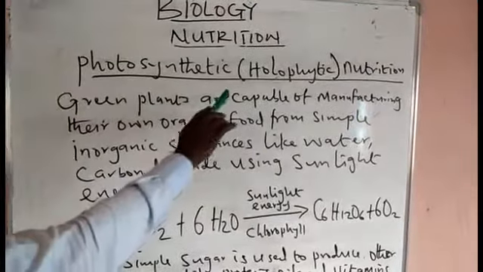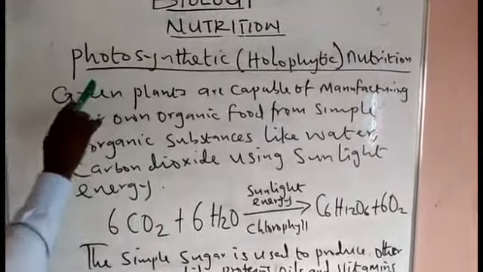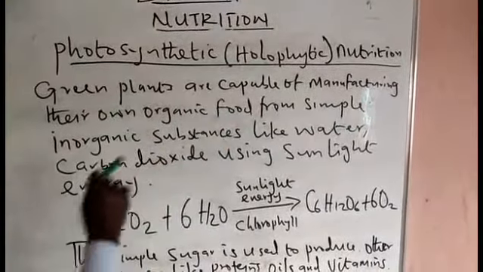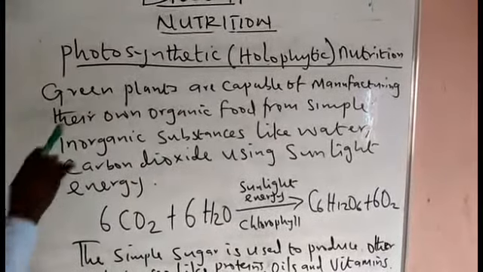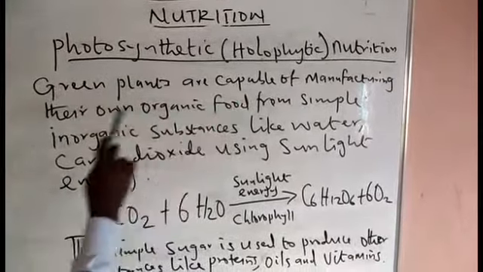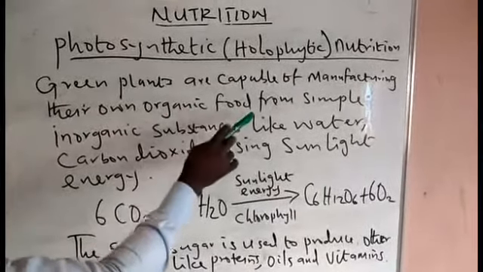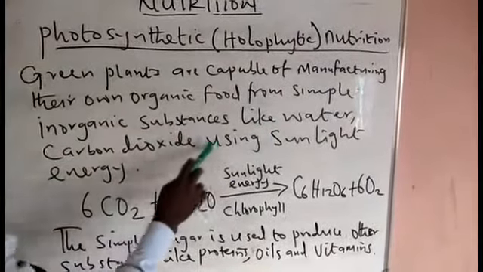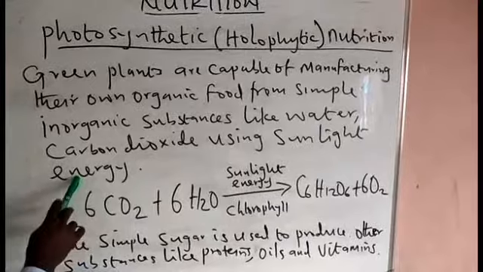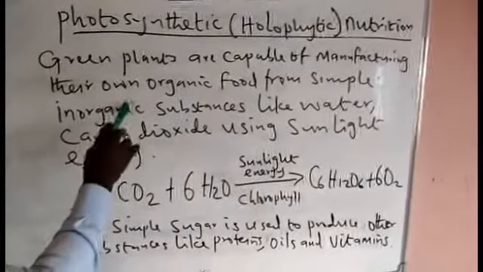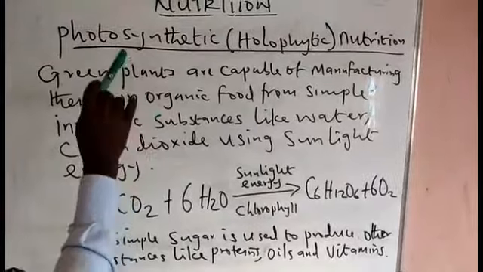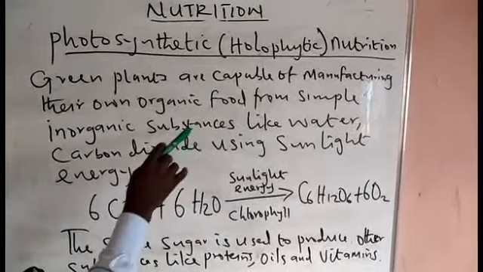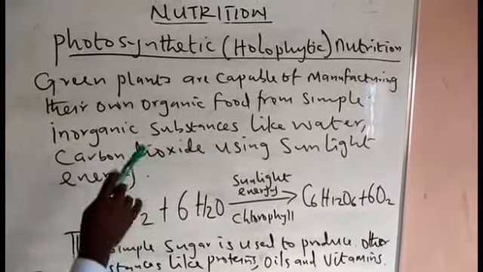Photosynthetic or holophytic nutrition. Another name for photosynthetic is holophytic, in case you come across it in other textbooks or exams. Here, green plants are capable of manufacturing their own organic food from simple inorganic substances like water and carbon dioxide, using sunlight energy. In other words, photosynthesis is a process whereby green plants manufacture their own food from carbon dioxide and water using sunlight energy trapped by chlorophyll.